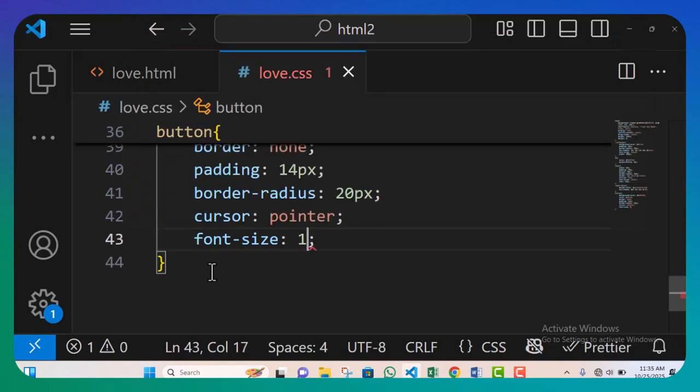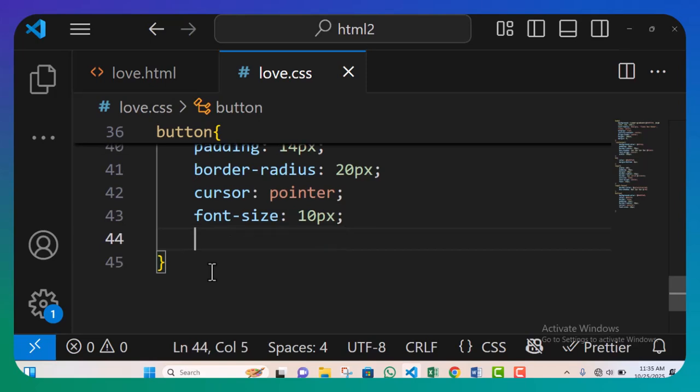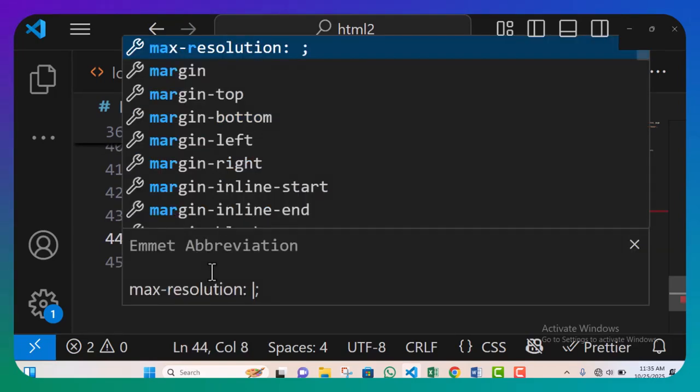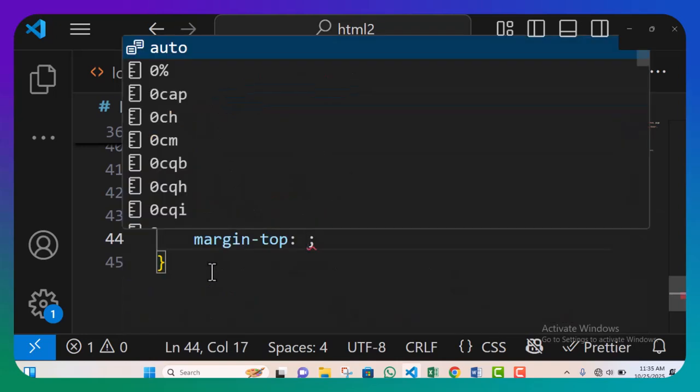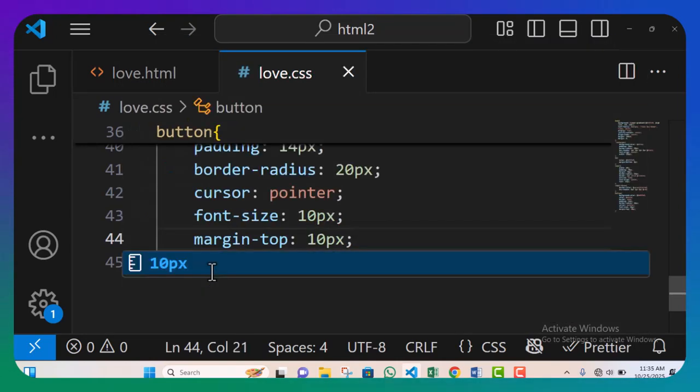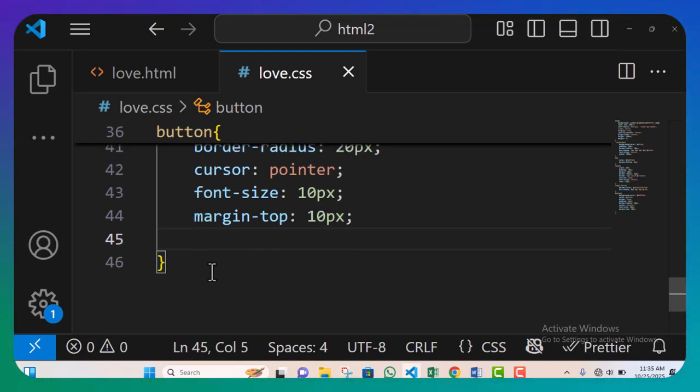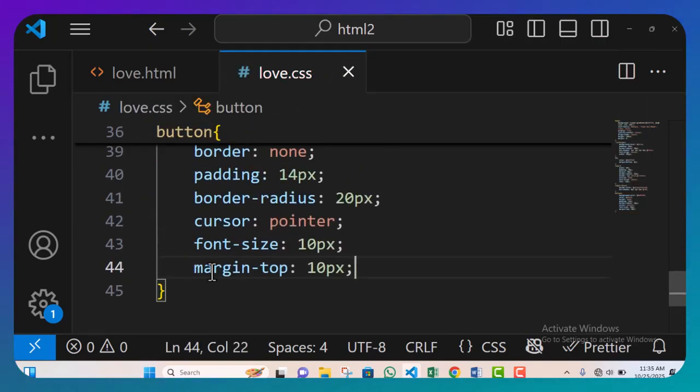I don't know if 10 is too small. If it's too small, we're going to reduce it, or add something to it. I'm also going to give it a margin top. The margin top will be 10 pixels, so that there will be space at the top of that button and the input type. I wanted to add a transition before, but I feel I should leave the transition for now. This course is for beginners.